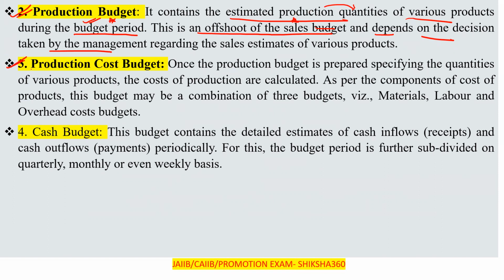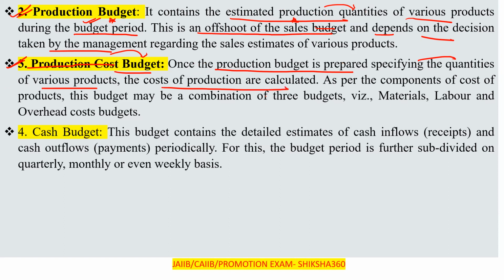Third one, that is the production cost budget. The production budget contains the estimated production quantities. The production cost budget is prepared after the production budget. Once the production budget specifying the quantities of the various products is prepared, the cost of production is to be calculated.